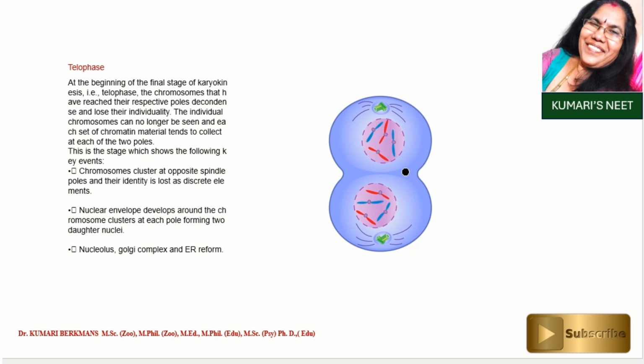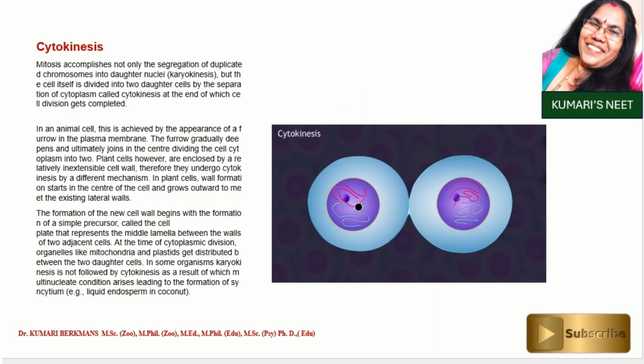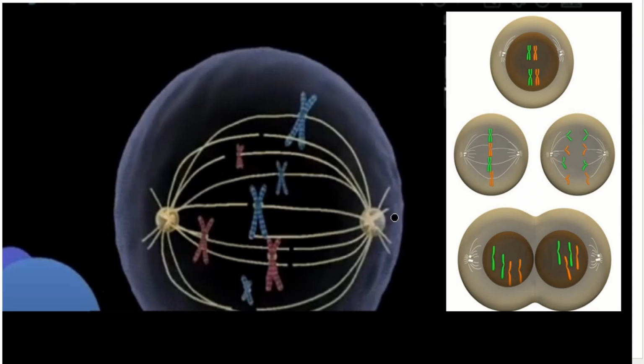Cytokinesis means division of the cytoplasm. So what happened? This gets deeper from both sides, and they detach from each other. That is called cytokinesis. You can see separate cells here. At this time you can find the cell size is a little bit smaller. Then it enters into the interphase, that is the resting phase, so it comes to its maximum size. You can see this in the video.